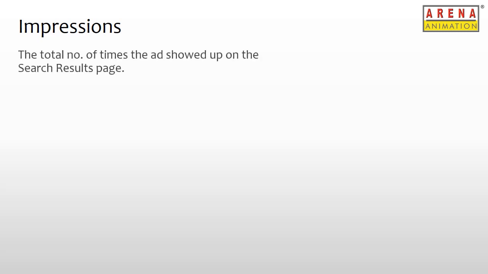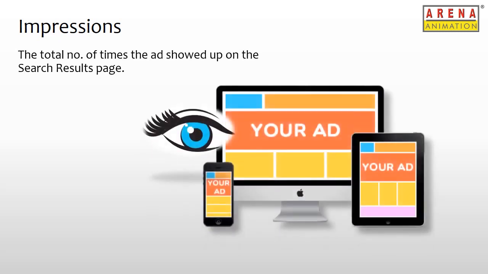The next performance metric is impressions. Not going by the literal meaning, impressions in digital marketing refers to the total number of times the ad showed up on the search engine results page, irrespective of whether the ad was clicked or not. A lower impression count suggests that the ad is not getting enough visibility on the search results page for it to be clicked in the first place. Hence, the ad will first need impressions if we are expecting it to perform.